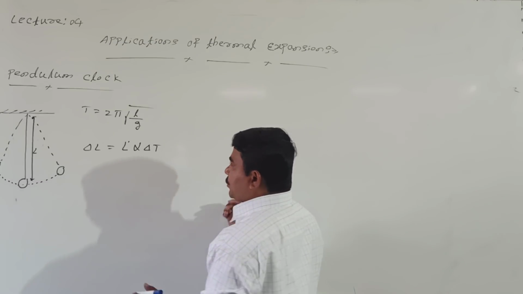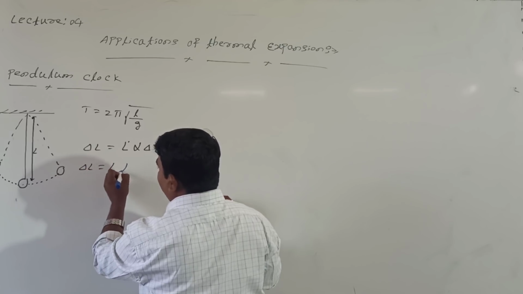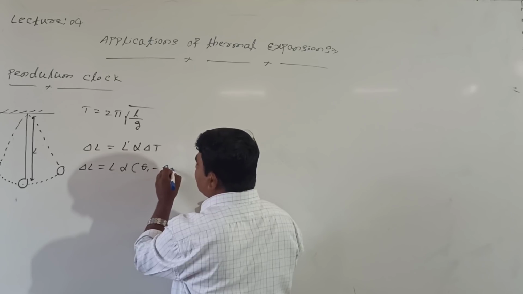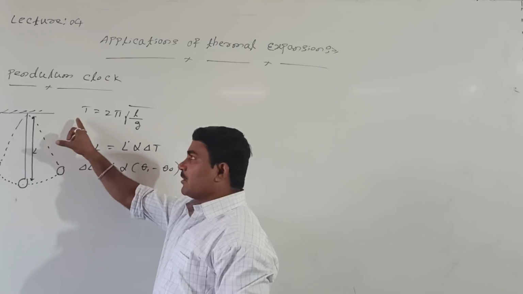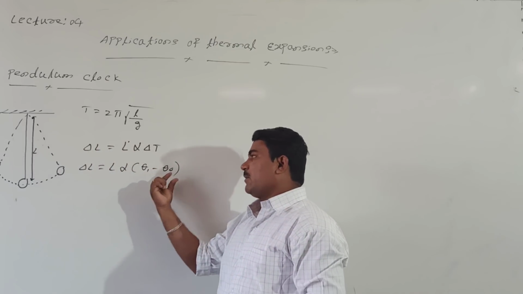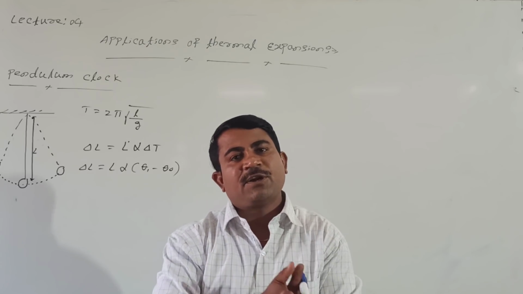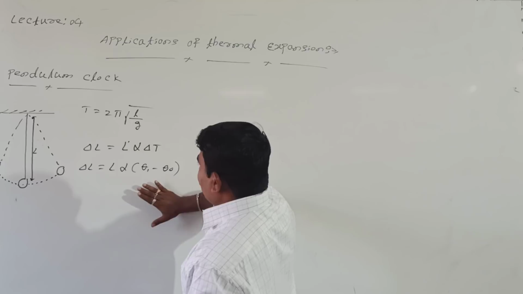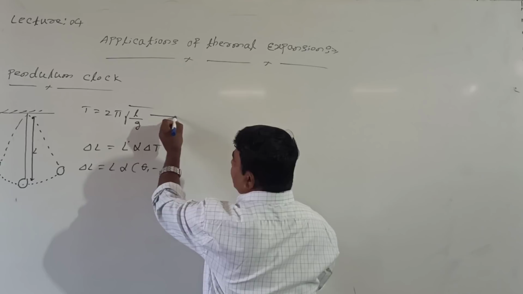To avoid the confusion, shall I take here: del L equal to L alpha. What is delta T? Final temperature. Theta 1 minus theta naught I will take. Because time period is there, to avoid the confusion, I will take delta T equal to theta 1 minus theta naught. What is theta 1? Increase in temperature, the final temperature. What is theta naught? Initial temperature. Right. Del L equal to this equation. Shall I call this equation number 1?